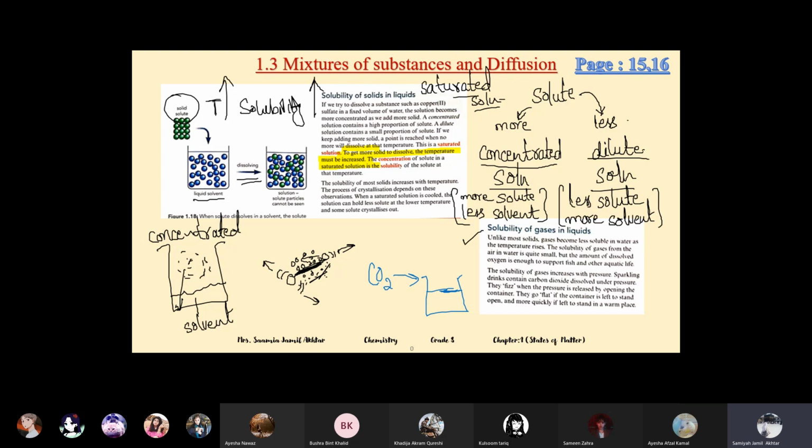In the liquid, these gases are dissolved, or actually pressured. Because of the pressure, they are induced in the water. For gases, it's the opposite: their solubility decreases with temperature. So when the temperature is increased for gases, their solubility decreases.